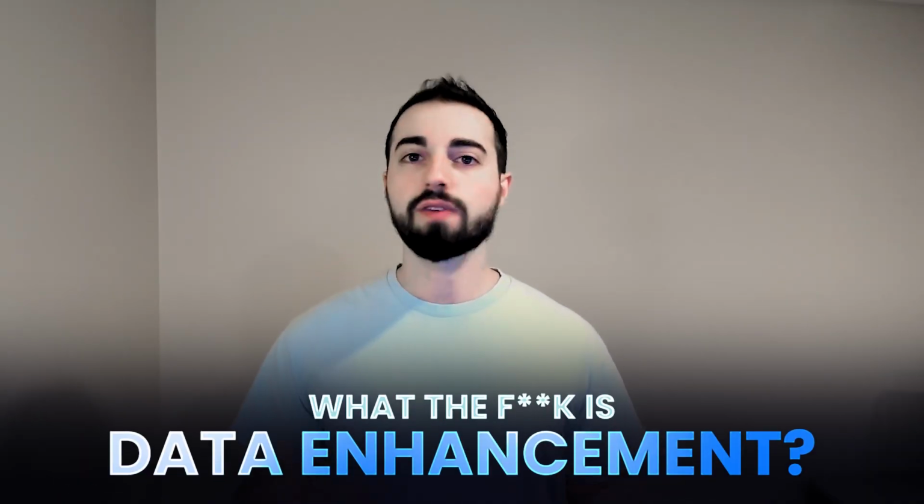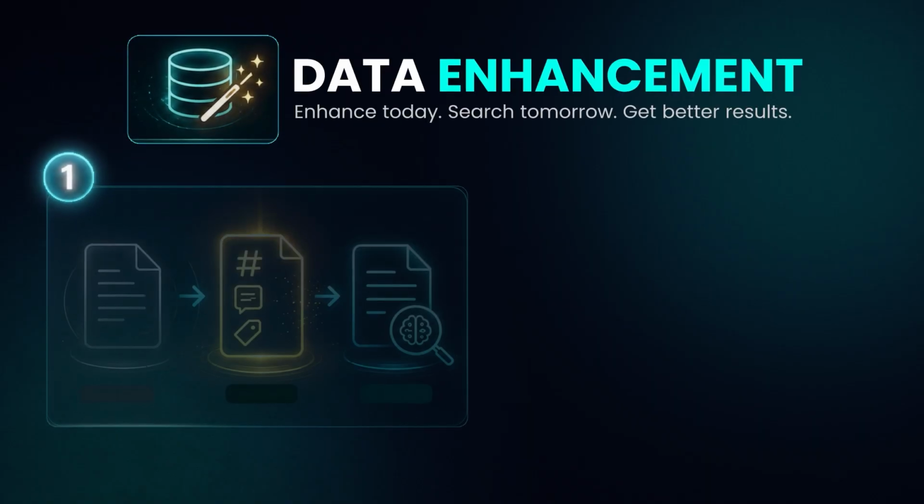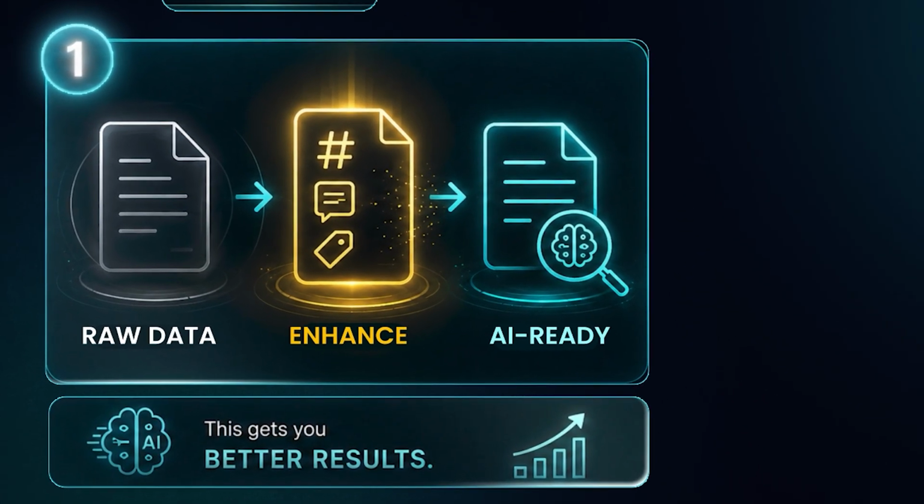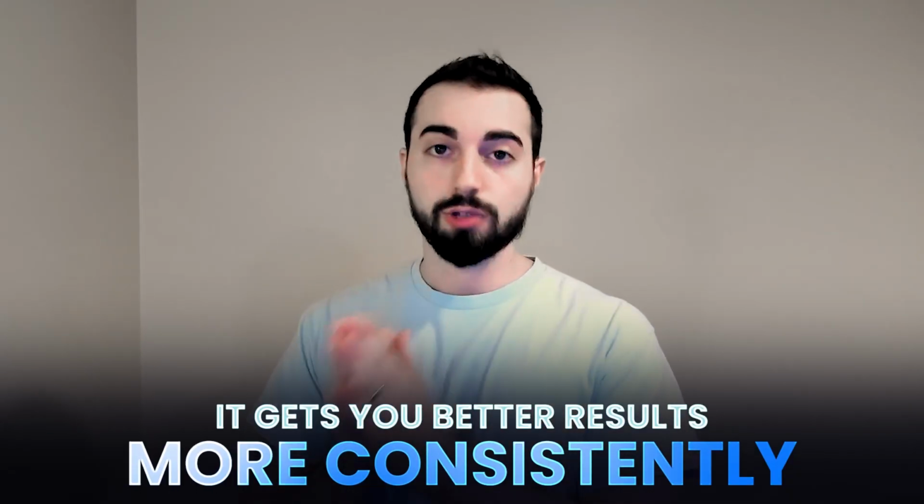But first you may think, what the heck is data enhancement? It takes your raw data, adds notes and hashtags to every line, and then outputs the file so it can be searched quicker by AI. And you do this because it gets you better results more consistently.